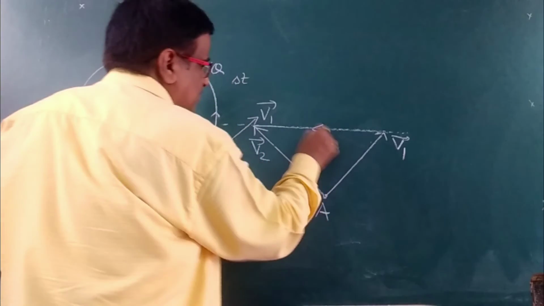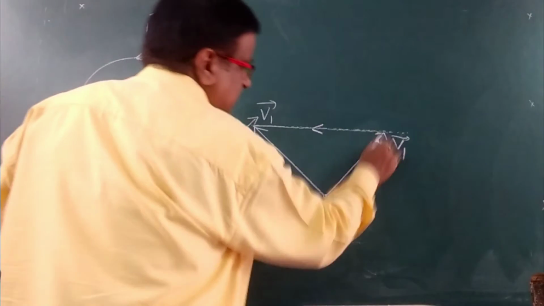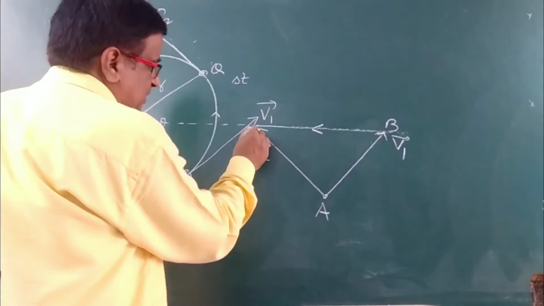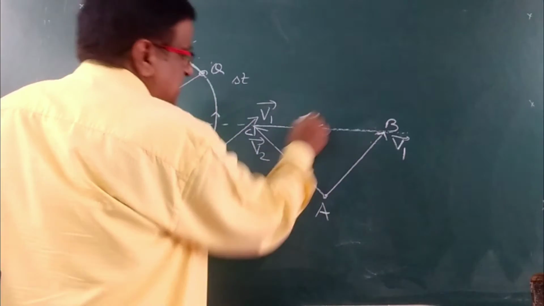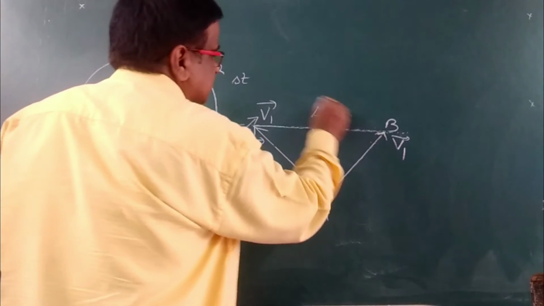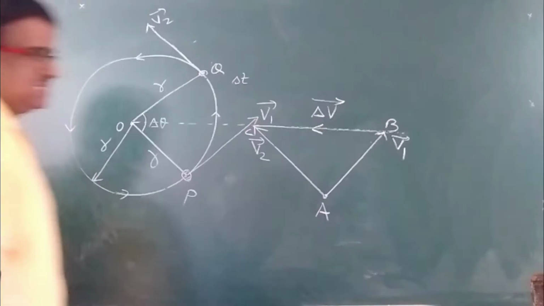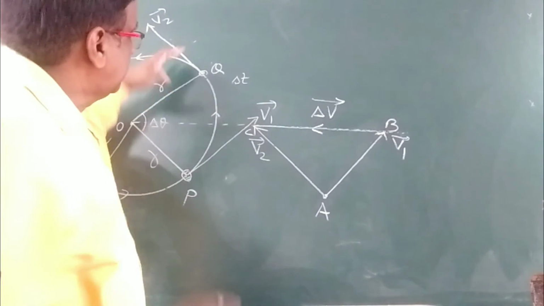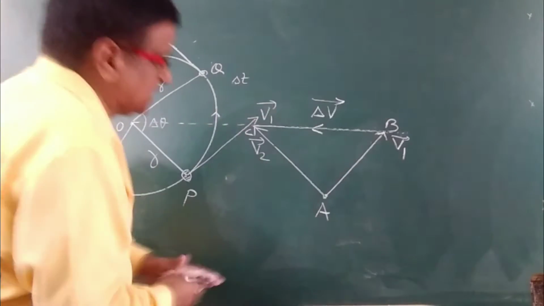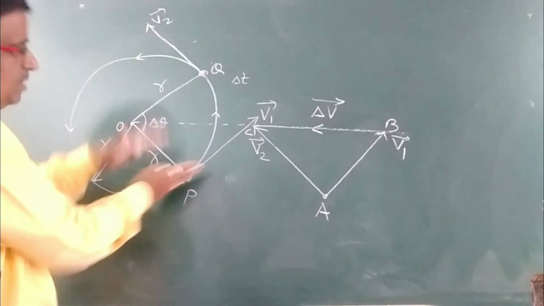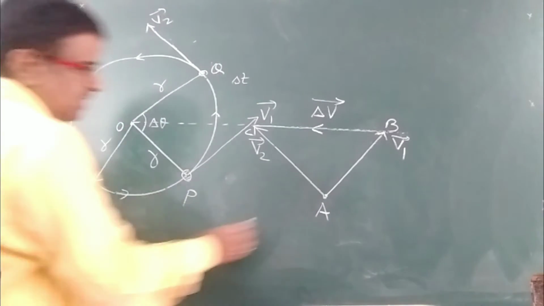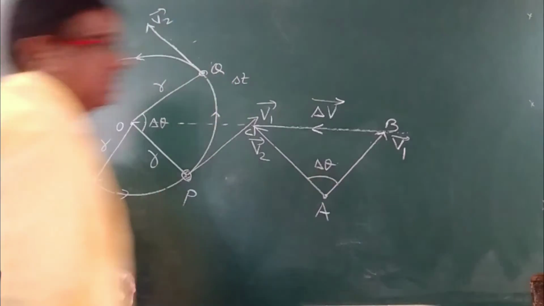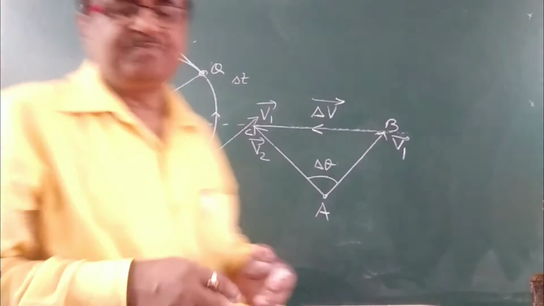Let the tip of v1 be B and the tip of v2 be C. So BC gives the change in velocity, and in the triangle we have drawn, the angle between these two vectors will be delta theta.